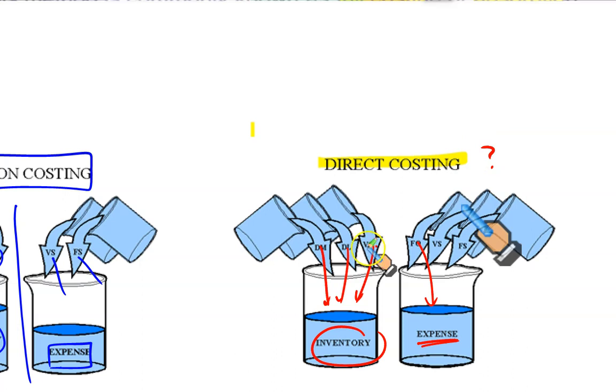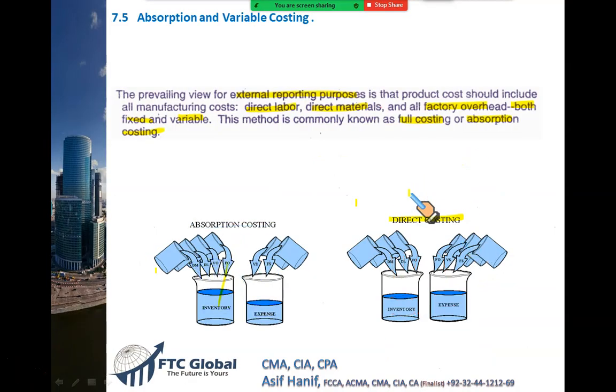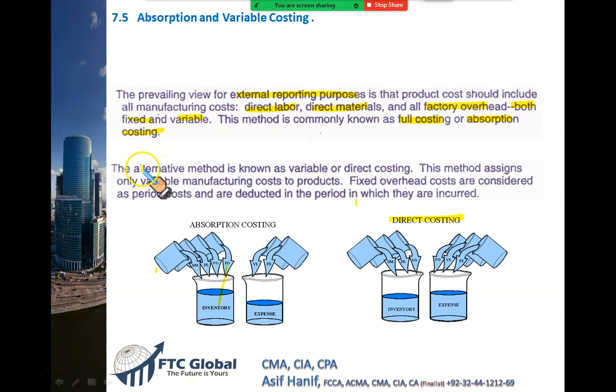In such a system, fixed overhead like rent, insurance, and property taxes is considered as a part of expense, as a period cost, not as a product cost. This system is called direct costing. Now what is the reason? We will discuss. The alternative method which we management accountants have developed is called variable or direct costing. It includes all three variable manufacturing costs, DM, DL, and variable overheads, but the fixed overhead costs are not included. They are considered as a period cost and shown as part of your expense for the period.